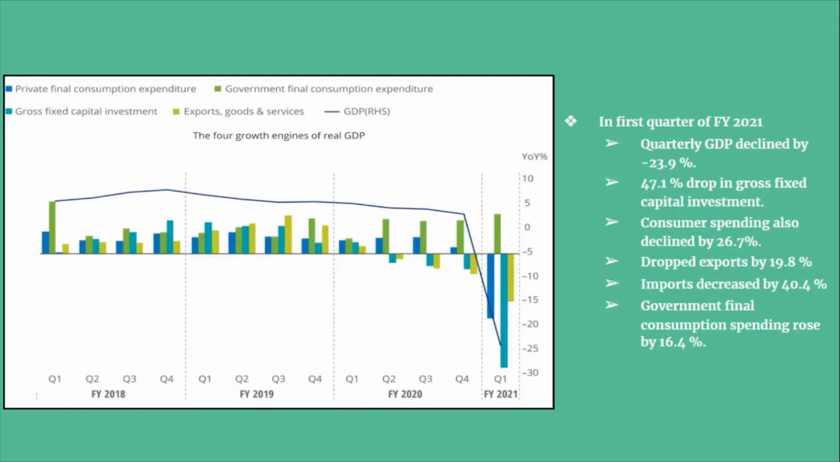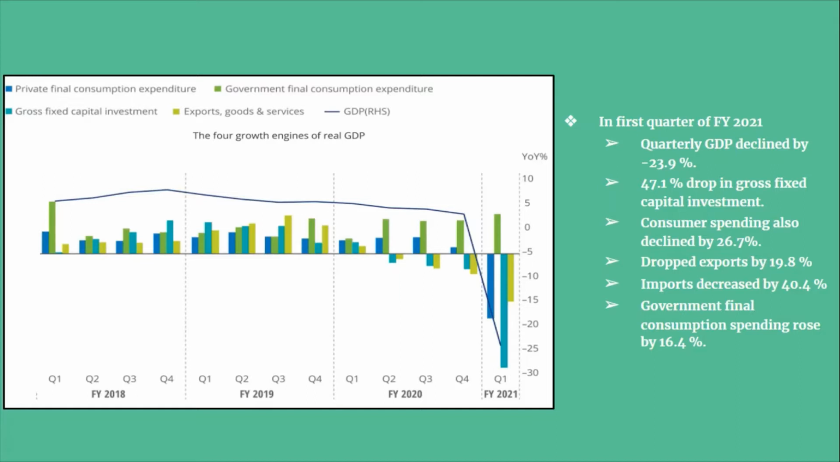And with the onset of COVID-19, India recorded its highest dip in quarterly GDP, which declined by minus 23.9% in the first quarter of 2021. The readings in this graph are inflation adjusted, as they are of real GDP, and it is calculated at 2011-12 prices.